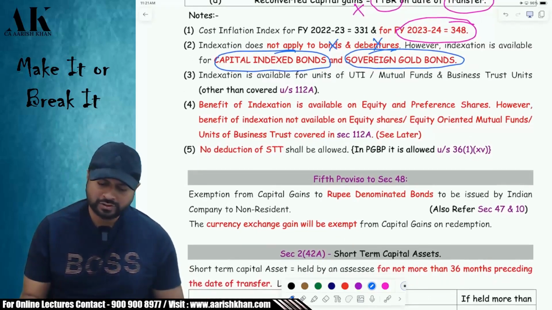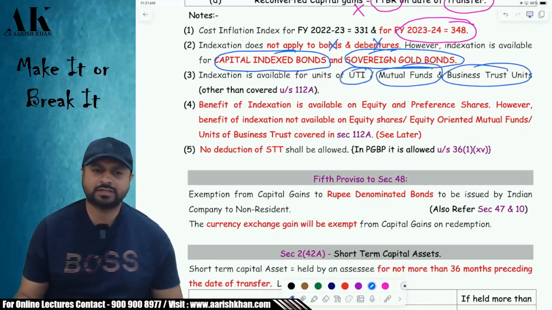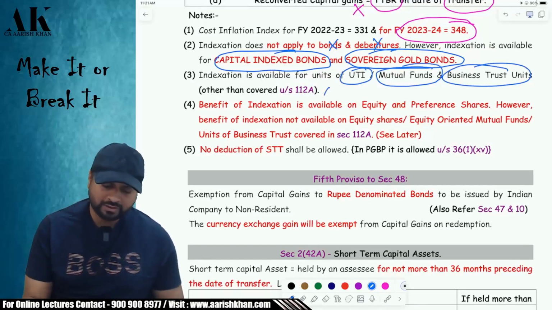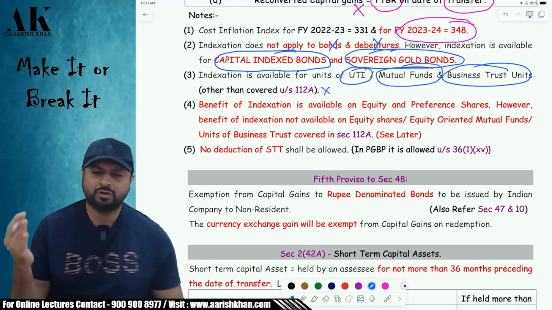Apart from that, UTI mutual fund, you can claim indexation. Then business trust units, you can claim indexation. But other than 112A assets, you are not going to get indexation. I hope you all remember that.